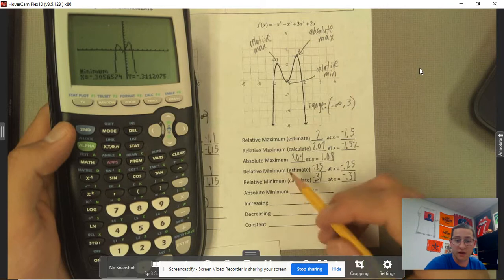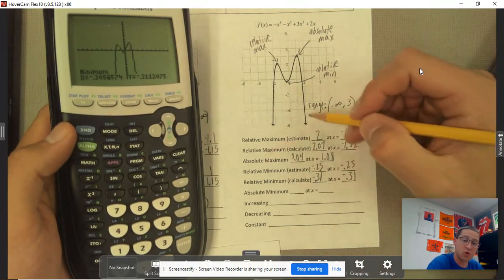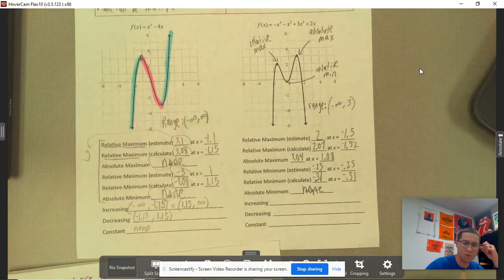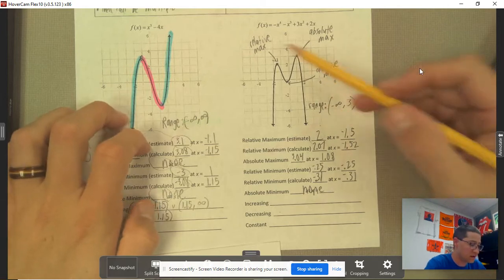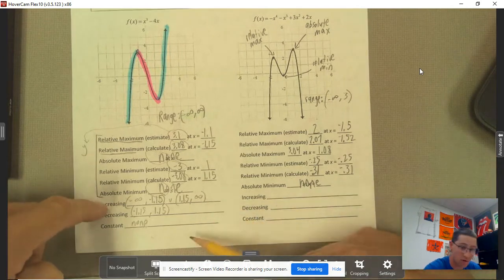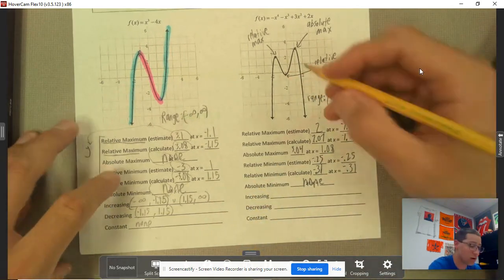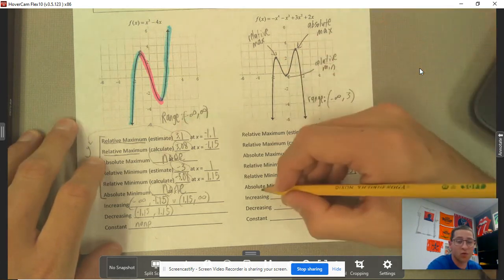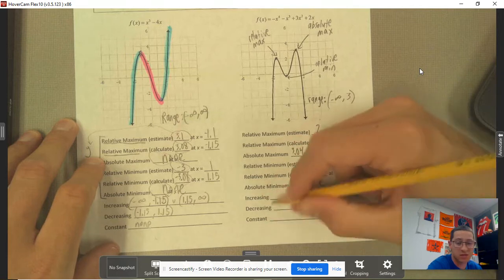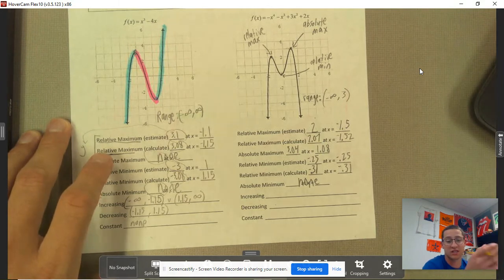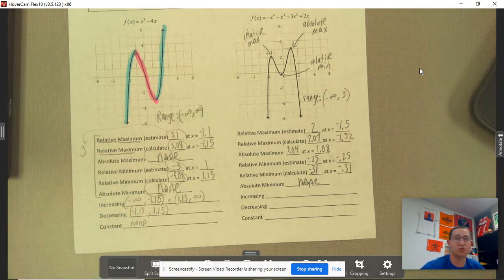And then the absolute minimum. Notice, because the function is going down forever, I have none here, so I don't need to write anything on that. Once we've labeled all these, we can use this information to get the exact intervals. You could totally label these points. Just understand, with your intervals, you want these to be x values, because like I said on the previous page, increasing, decreasing, constant, you're always talking about at what intervals of x those occur.